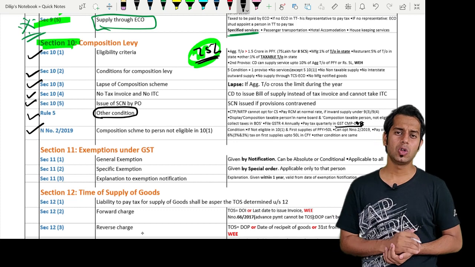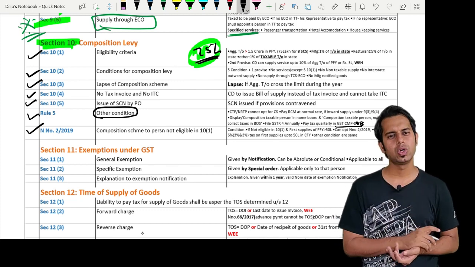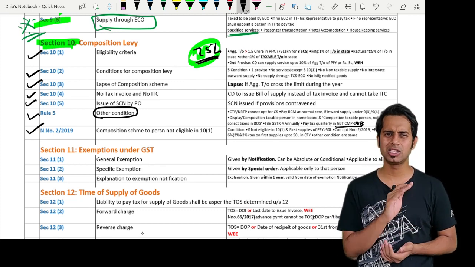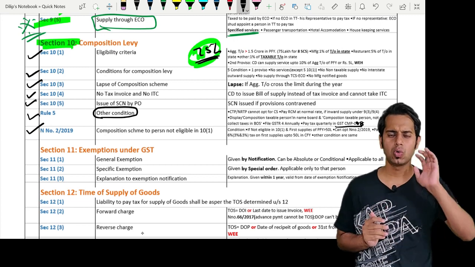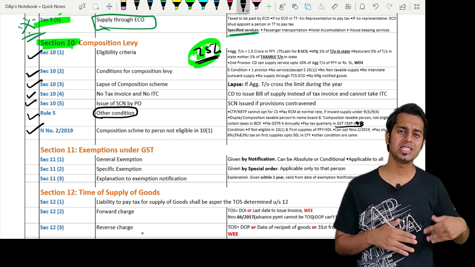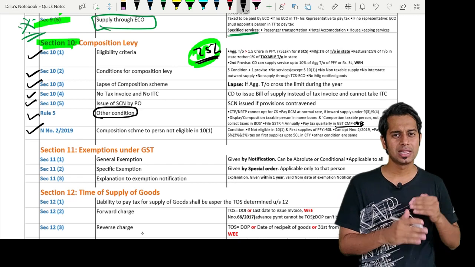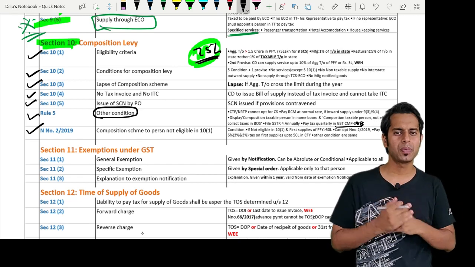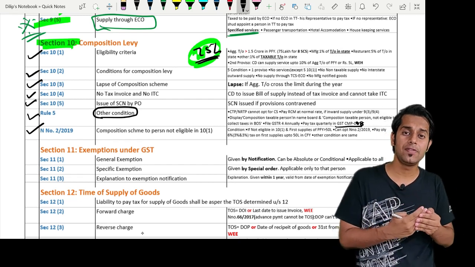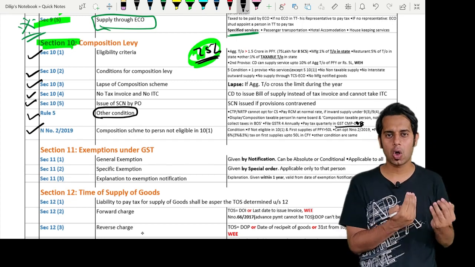Then they have also added a notification called notification number 2/2019. This notification is giving benefit to the service providers. The service providers can also opt for the composition scheme, or they can also take the benefit of paying tax at a concessional rate or a lesser rate.